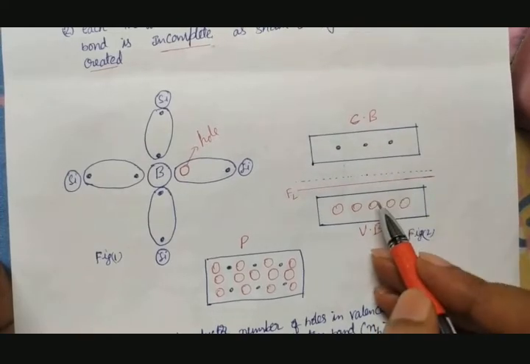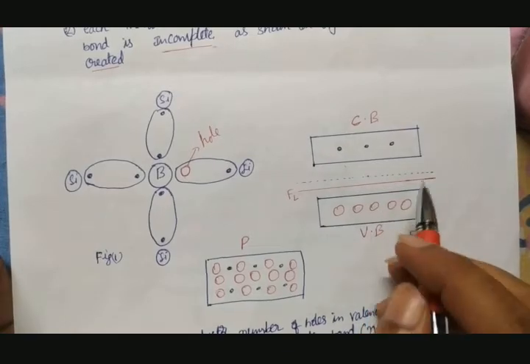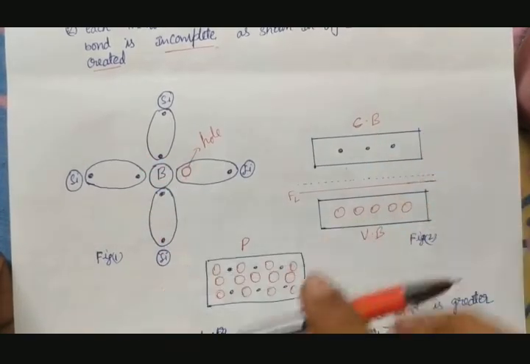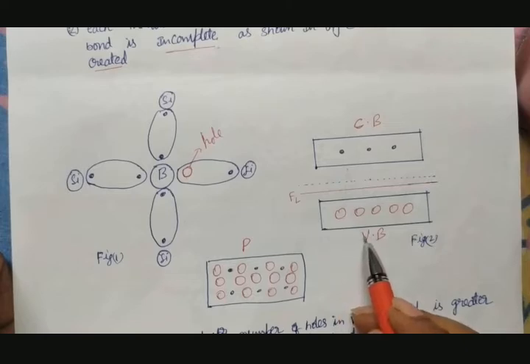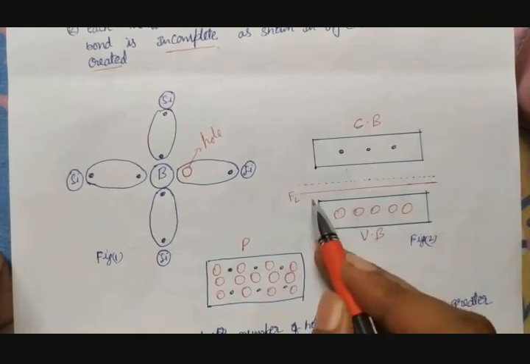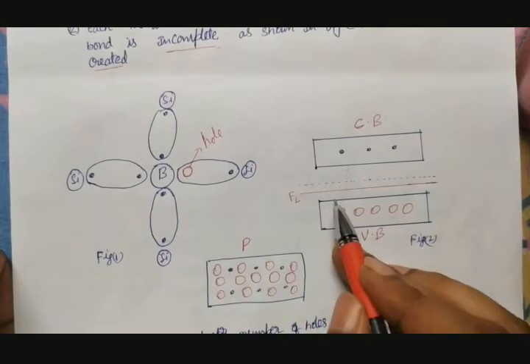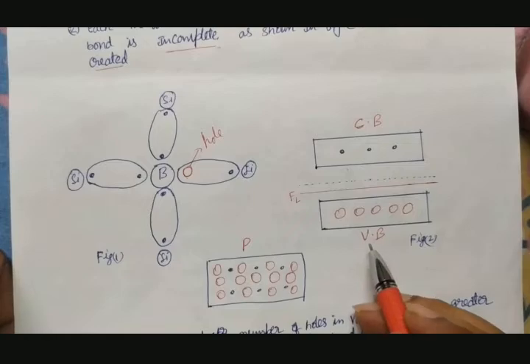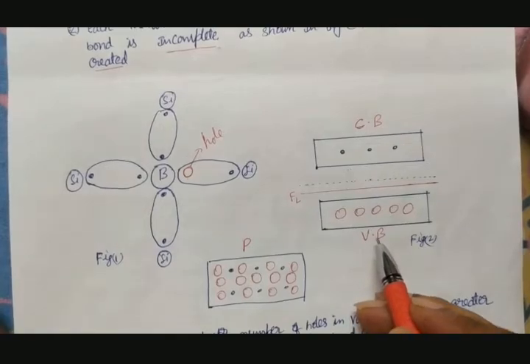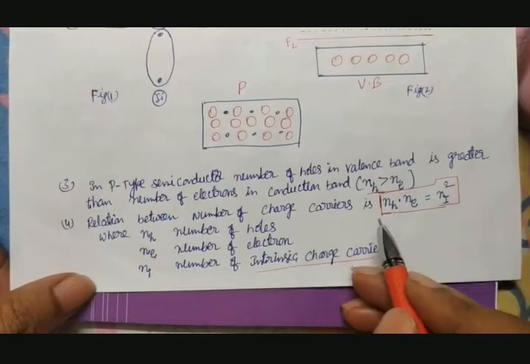But for a p-type semiconductor, the charge carrier concentration is more, so the Fermi level is shifted a little down, towards the valency band. The average energy level of electrons is a little less compared to the pure form of semiconductor. So in a p-type semiconductor, the number of holes is greater than the number of electrons.